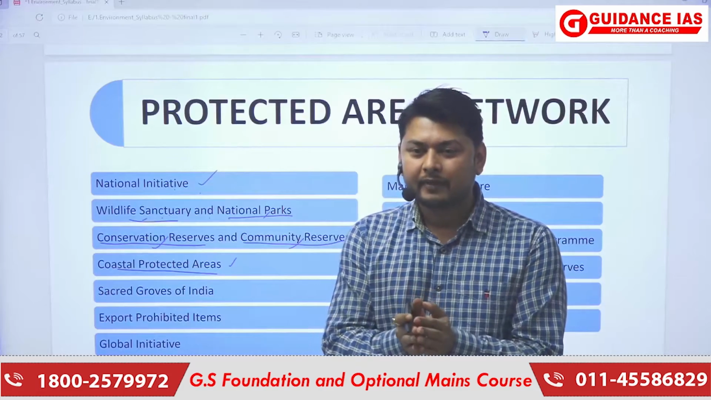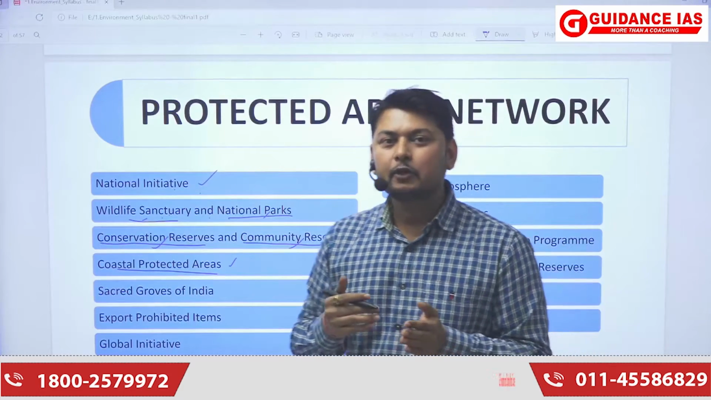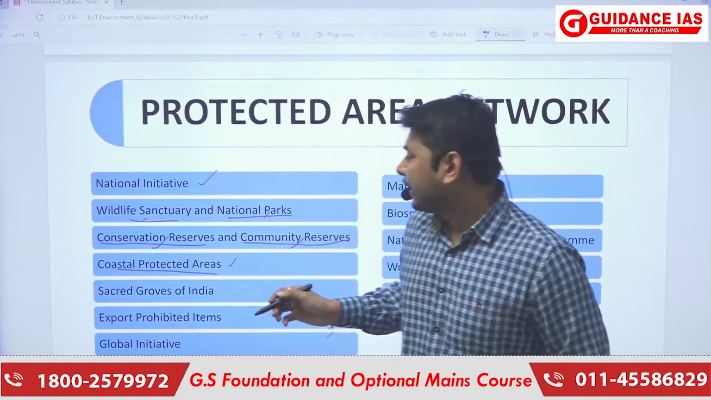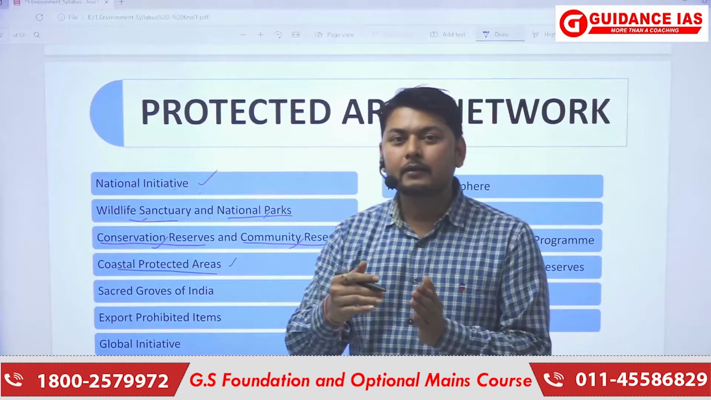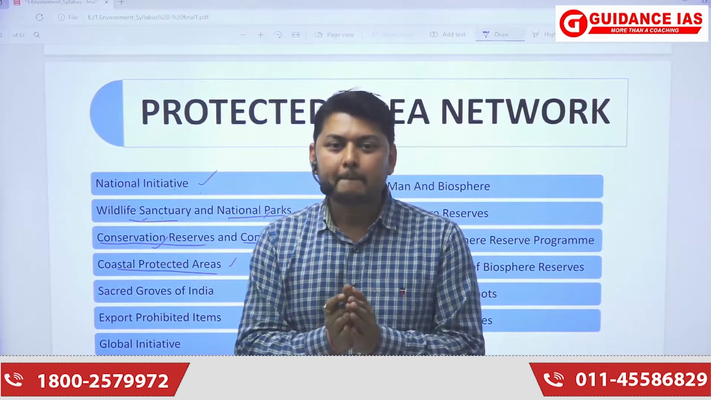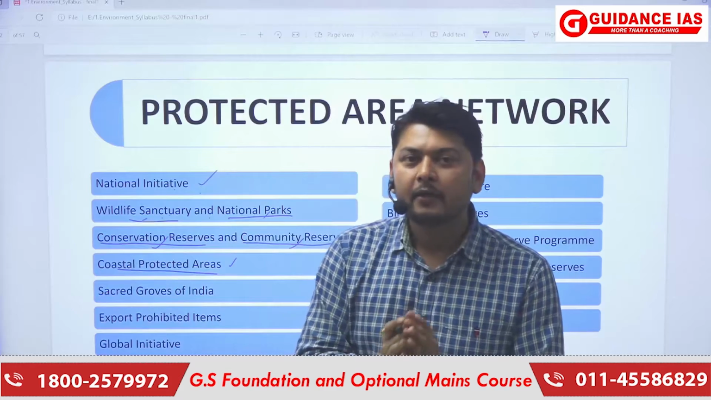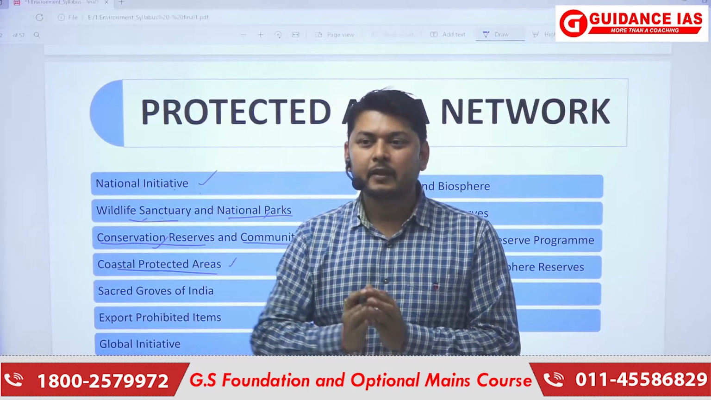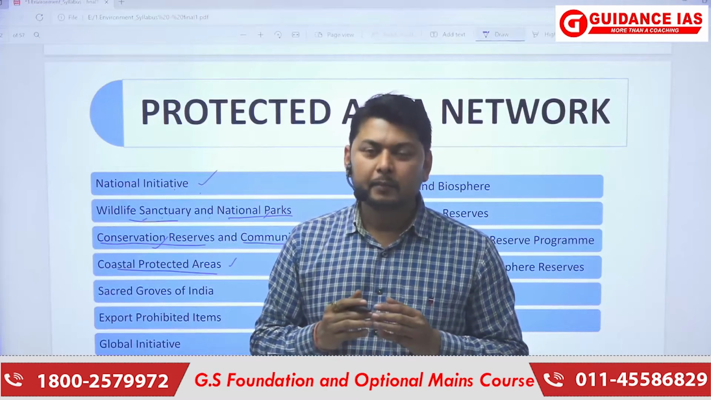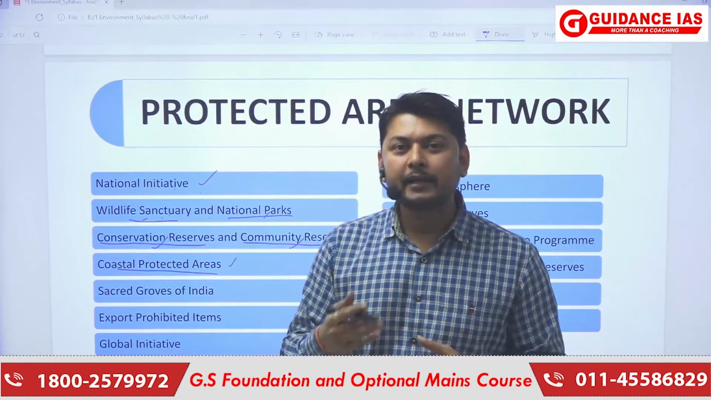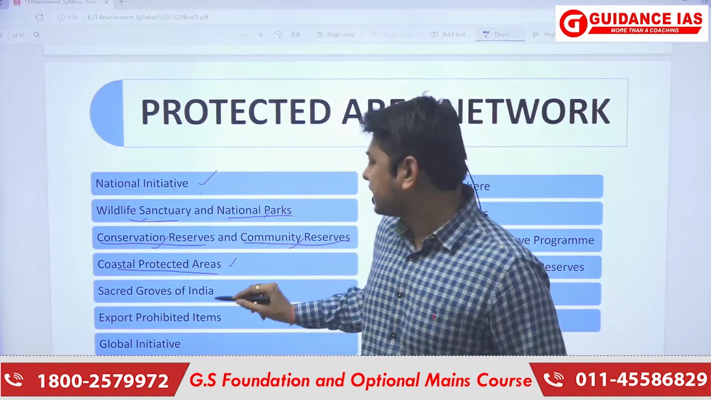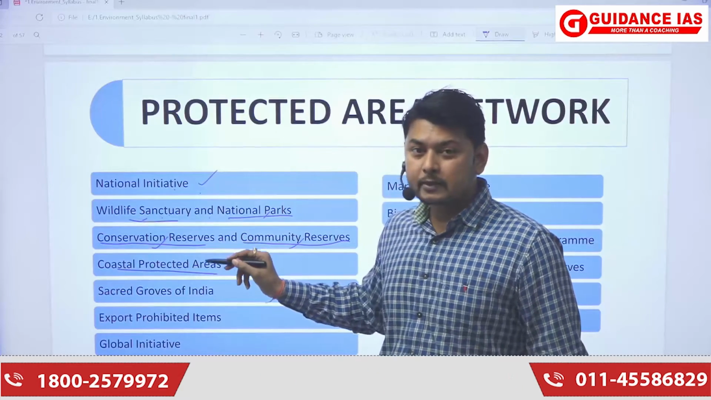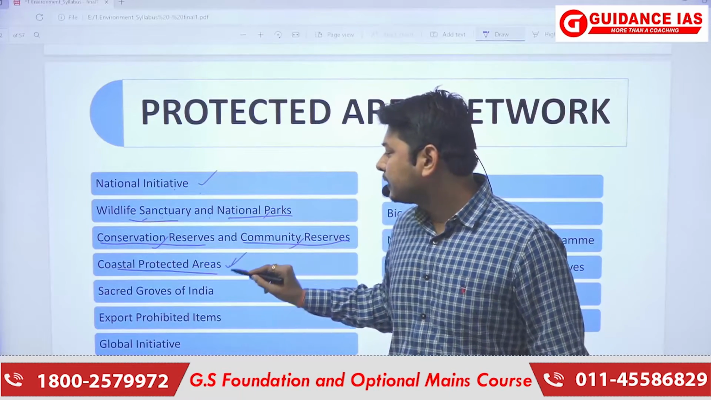Similarly, there are coastal protected areas: how the coastal protection has been made, till what meters or till what range human settlement is allowed, and after that what the consequences are, what the limitations are for human beings, how waste management is being done in coastal regions, and how the plants or animals are being protected in those regions, like coral reefs also. So it is included here.